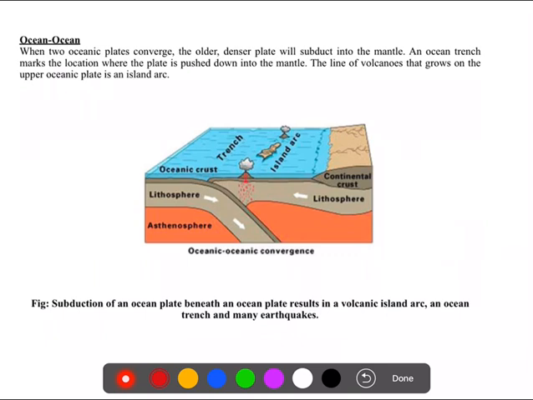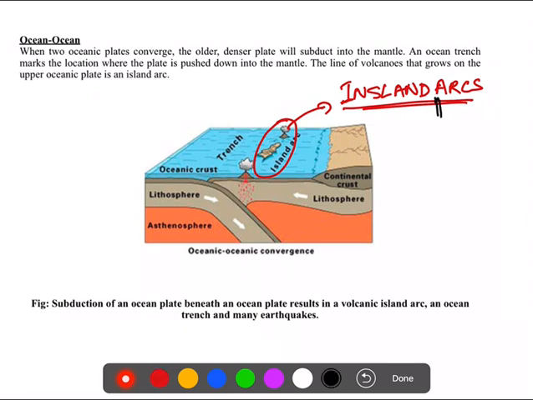The next is when two oceanic plates converge. When two oceanic plates converge, the older of the two will subduct, or slide beneath the newer one. This will result in the formation of island arcs. One best example of this is the formation of the Andaman and Nicobar Islands.